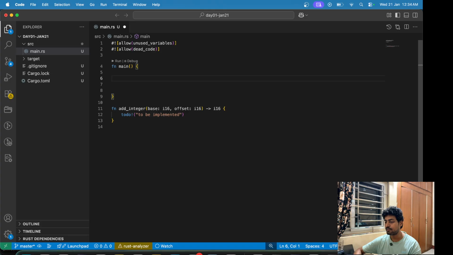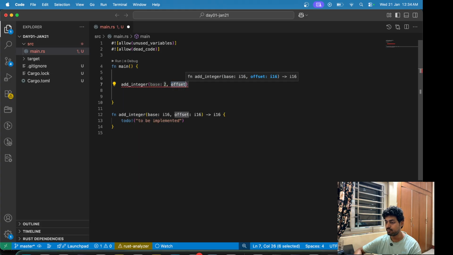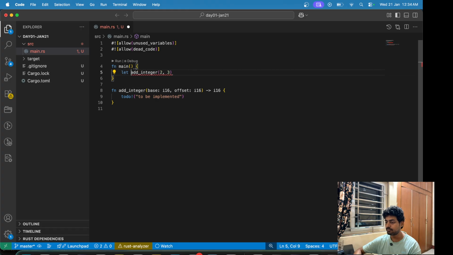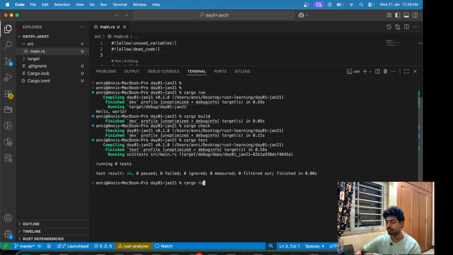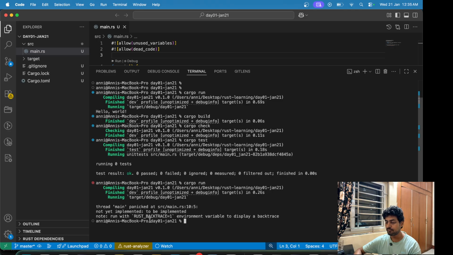So let's try to call this function here, add integer 2 and 3, and let result is equal to this, and we can simply print the result. I think we can also print it like this. And let's try to run this program. We can see this error that thread main panicked and not yet implemented, and this is the error message that we had, to be implemented.